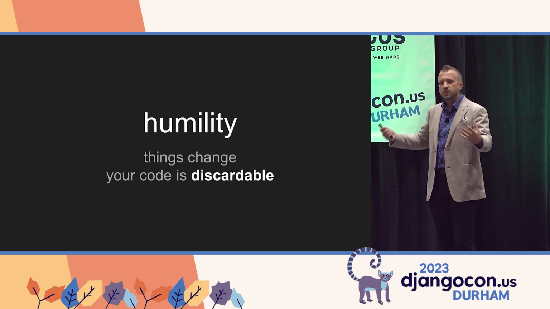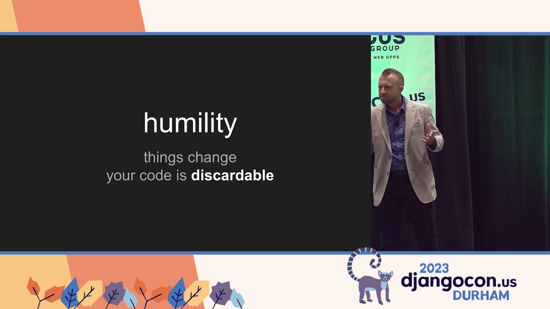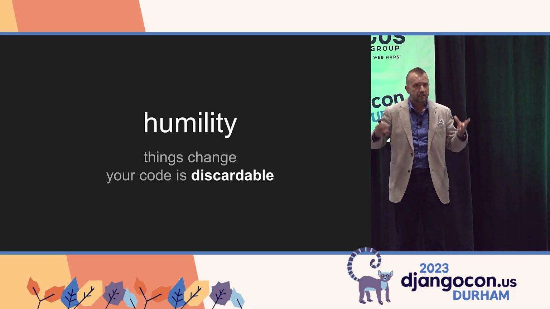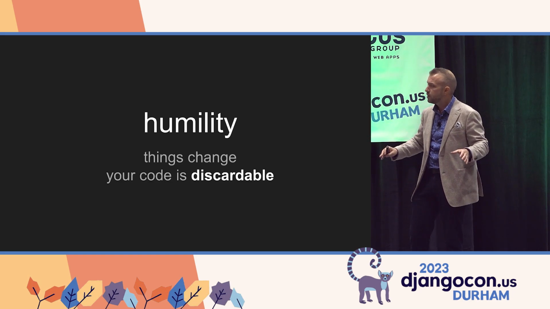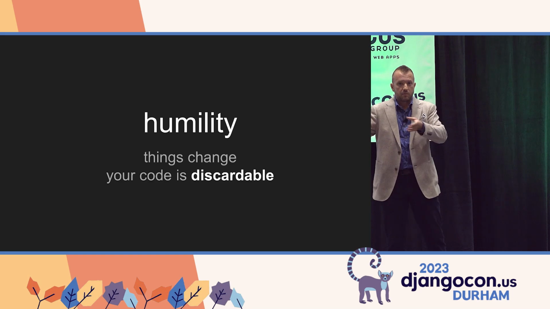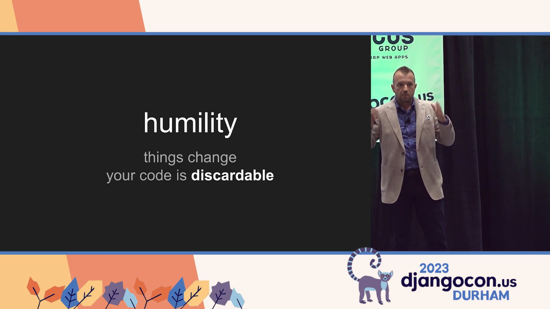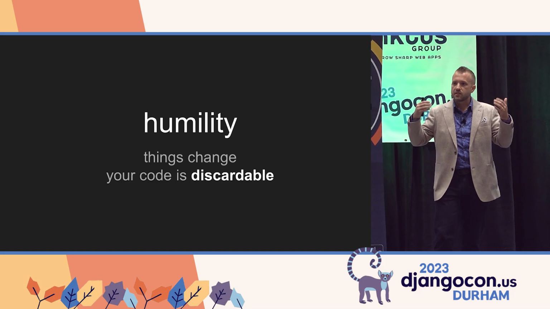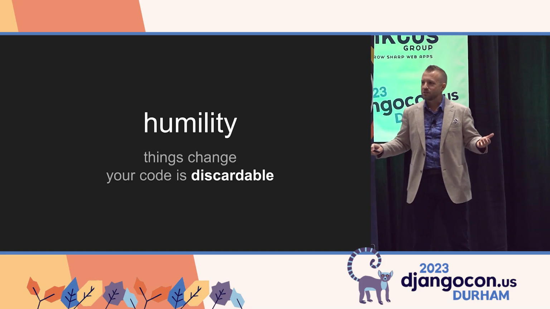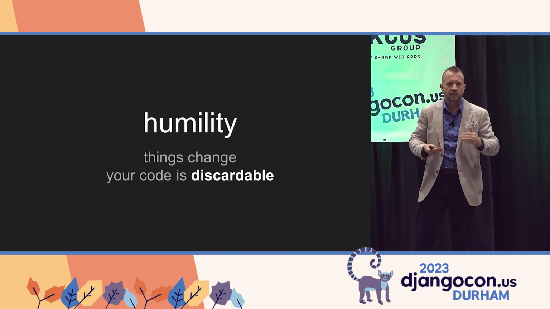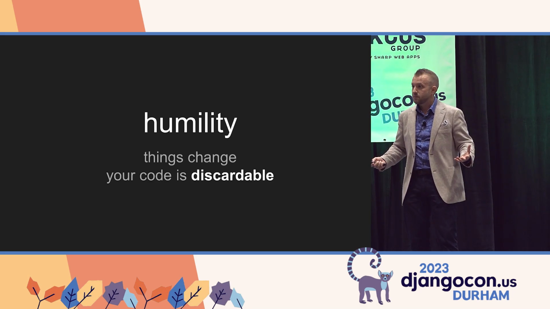And then finally, humility. Humility in this context is about accepting, if not embracing, the fact that things change, right? We're not building things to a state of completion and then moving on. Libraries change. IPMT moved out of NumPy, right? Your implementation of today might have been fine and suitable, but you might have slept on it and thought of a better way, and the next day you might want to change it. Or somebody comes on your team and says, hey, I could do this 10 times faster with 10 times less code. We want to create an opportunity for them to make those changes.